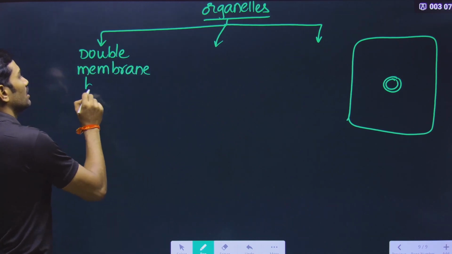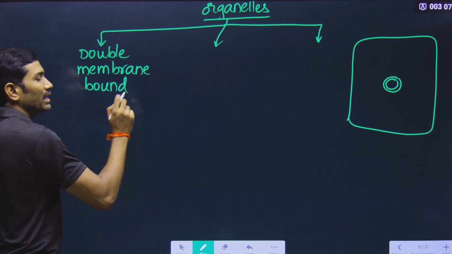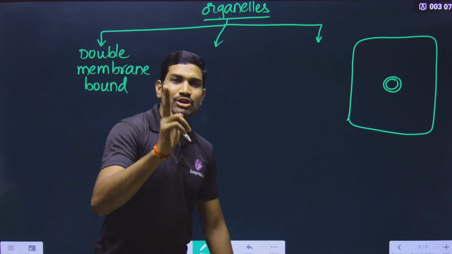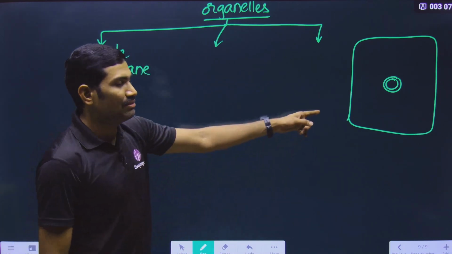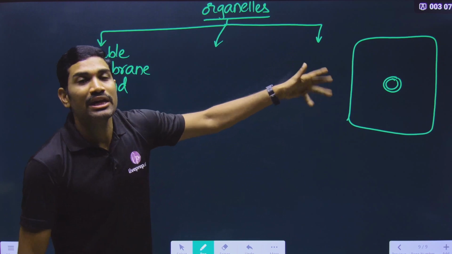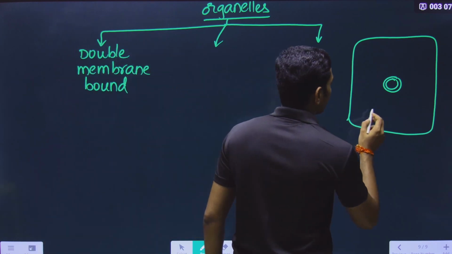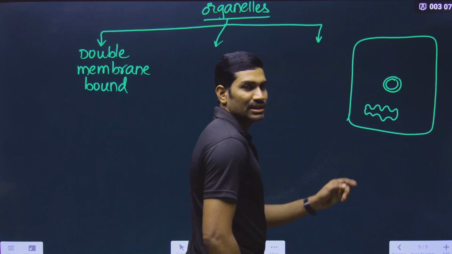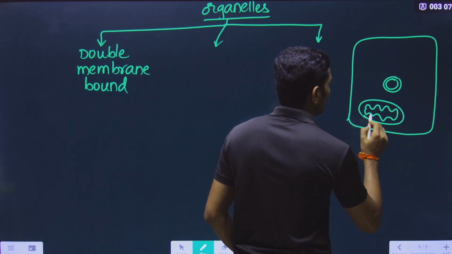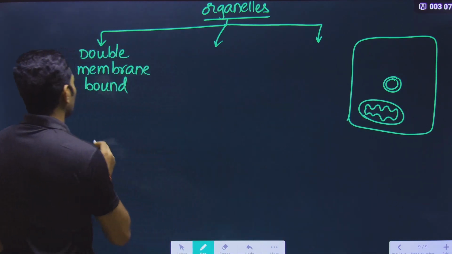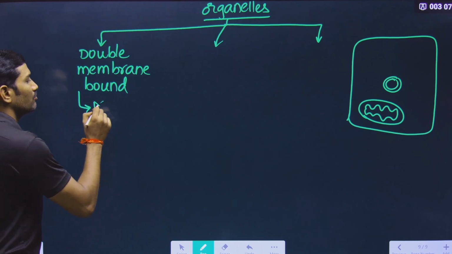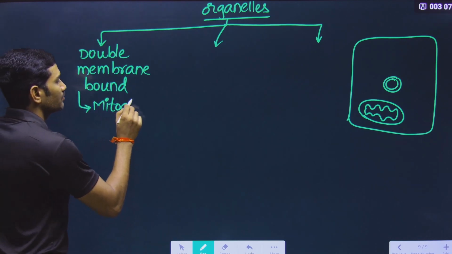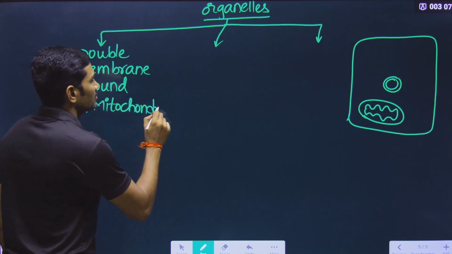Double membrane bound organelles. Like the nucleus, these also have two layers. These also have two membranes. What are these double membrane bound organelles? So now observe this carefully. First one is mitochondria. Mitochondria, this is the inner membrane. This is the outer membrane. Okay. So in this way, what is the list here? First one is mitochondria.